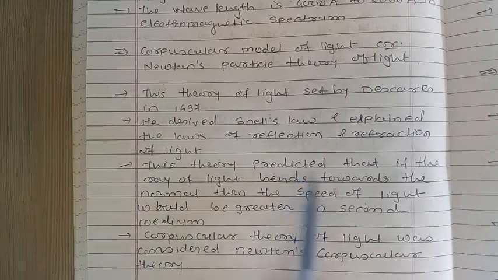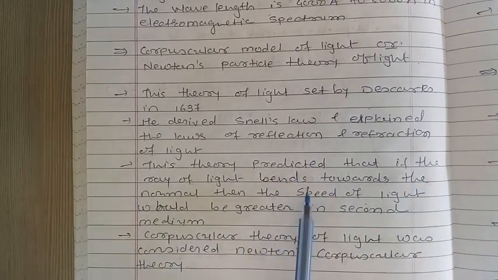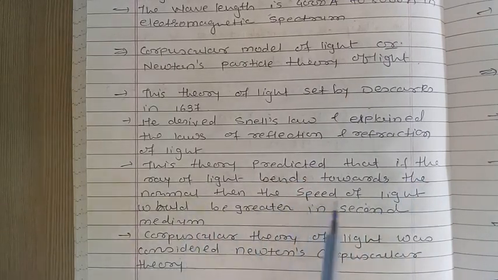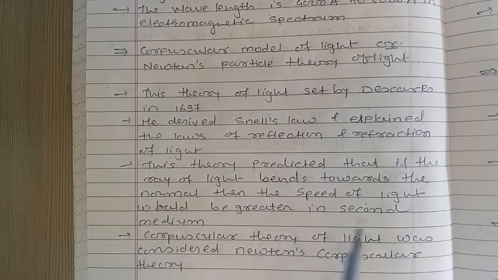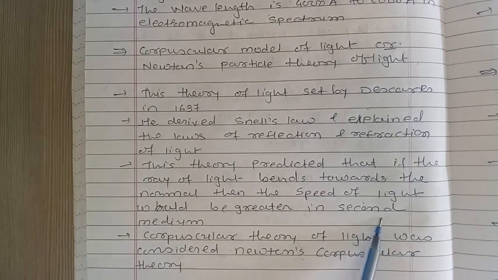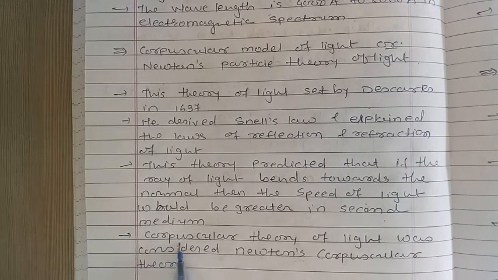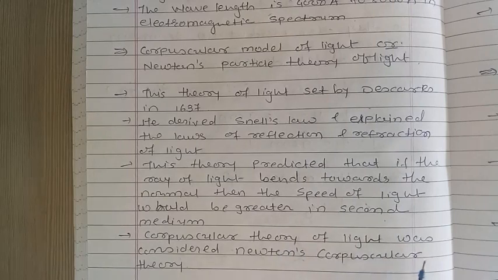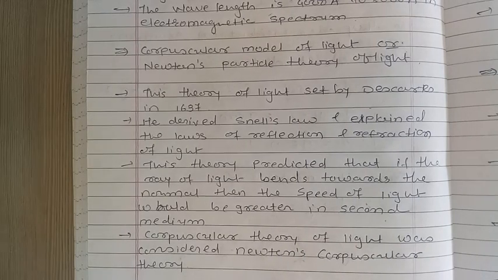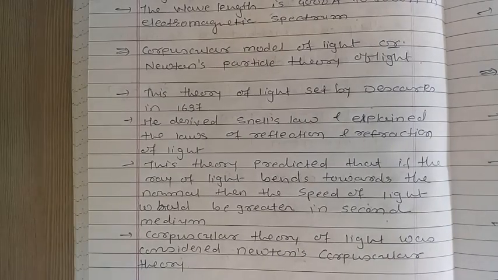This theory predicts that if the ray of light bends towards the normal, then the speed of light would be greater in the second medium, or higher in the denser medium. And lastly, the corpuscular theory of light was considered Newton's corpuscular theory.